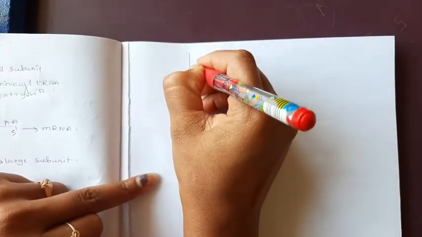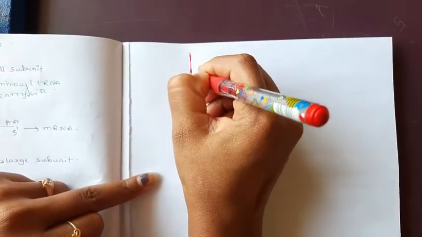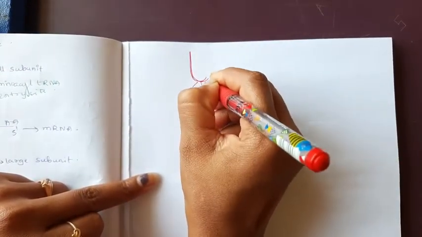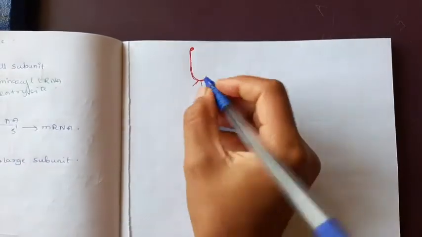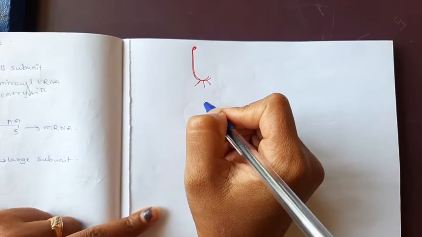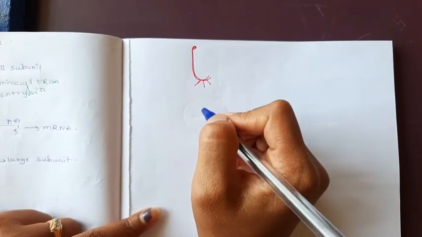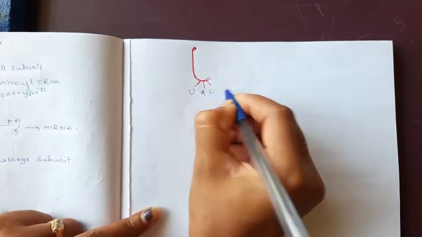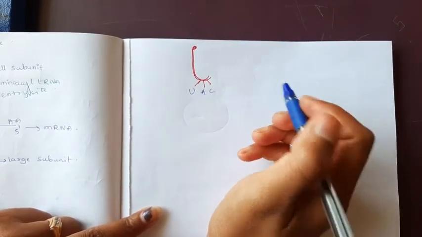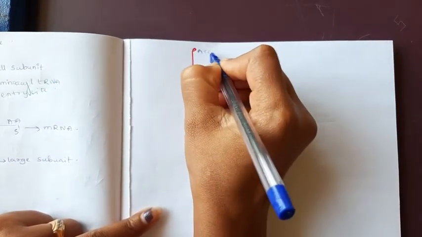This is the shortcut diagram for the tRNA. Okay, this is the anticodon, this one is the acceptor arm. Always the anticodons are complementary to the codons in the mRNA. UAC is complementary to the AUG. This is the acceptor arm.